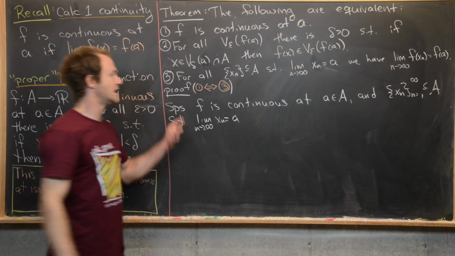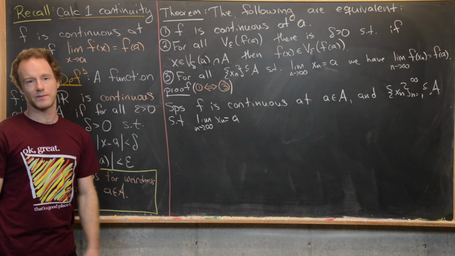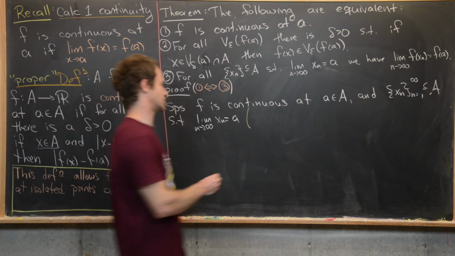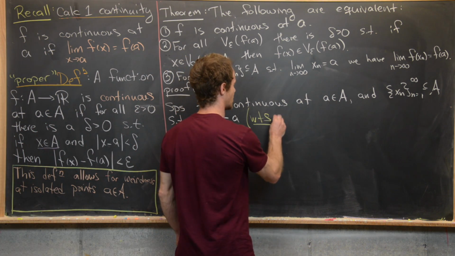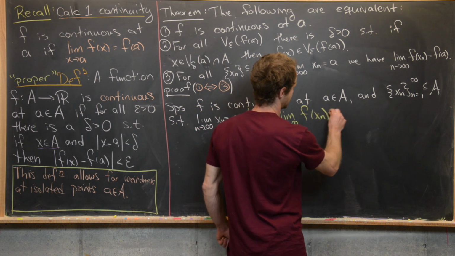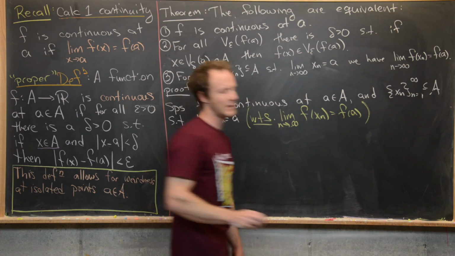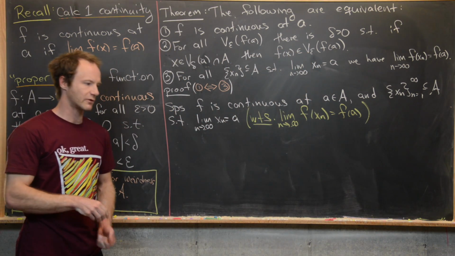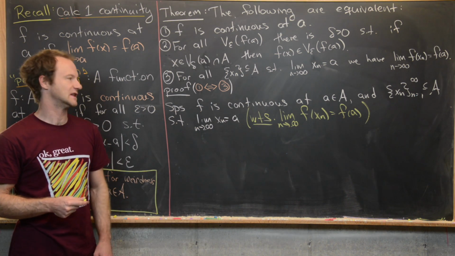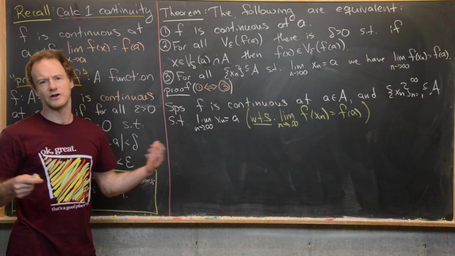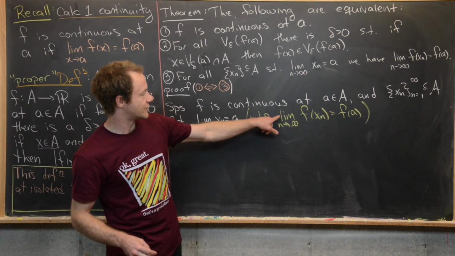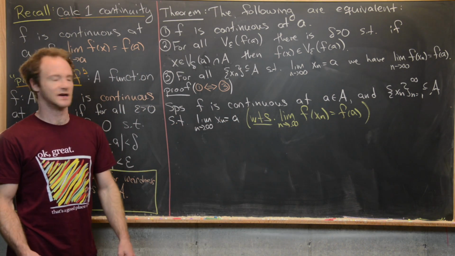And I want to point out that we have assumed 1 is true and the hypothesis of 3 is true, and we want to show that the conclusion of 3 is true. So in other words, we want to show that the limit as n approaches infinity of f(x_n) equals f(a). And we can actually do this super quickly if we recall something that's in a previous video where we look at the sequential definition of a limit of a function. But we're going to do this from scratch for practice. Okay, so how do we show this? Well, we show this via the epsilon delta definition.